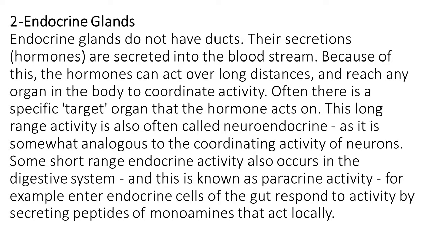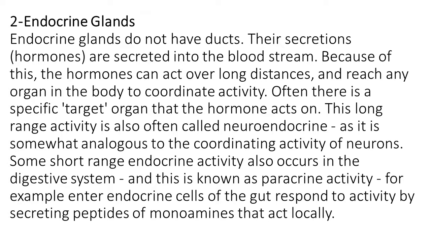Number 2, endocrine glands. Endocrine glands do not have ducts. Their secretions, hormones, are secreted into the bloodstream. Because of this, the hormones can act over long distance and reach any organ in the body to coordinate activity. Often there is a specific target organ that the hormone acts on.